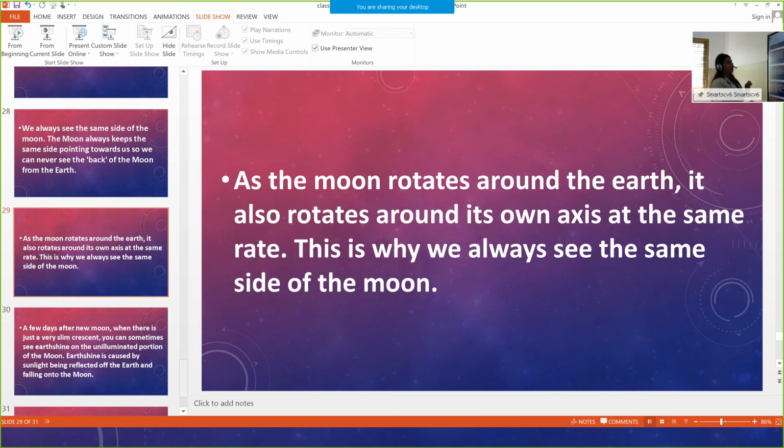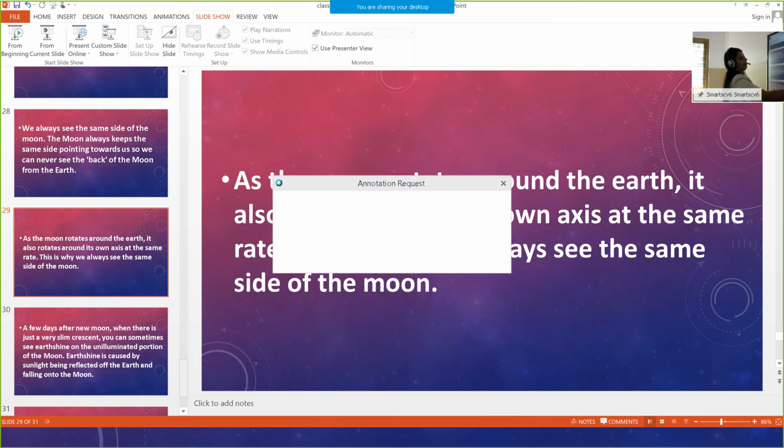Next slide. As the moon rotates around the earth, it also rotates around its own axis at the same rate.